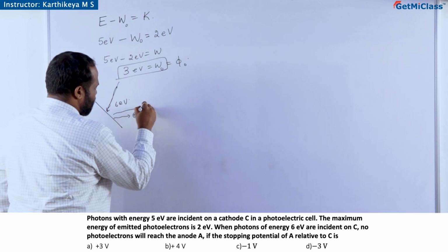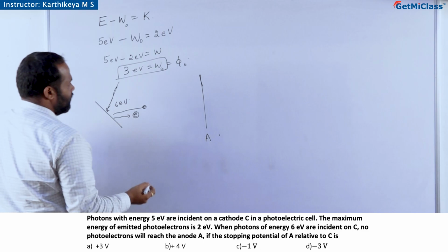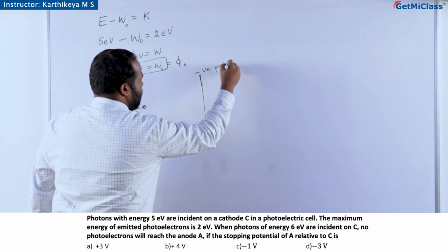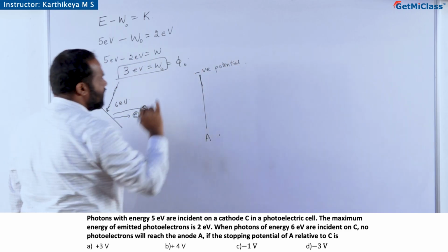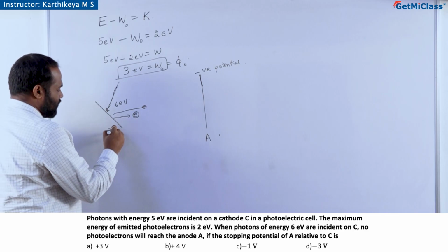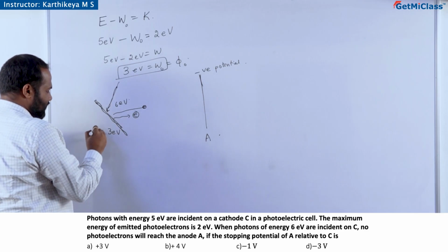Electrons are ejected out, but they won't reach A, only if A has a negative potential. So that potential we have to find out. The work function is 3 electron volt for this surface, correct?